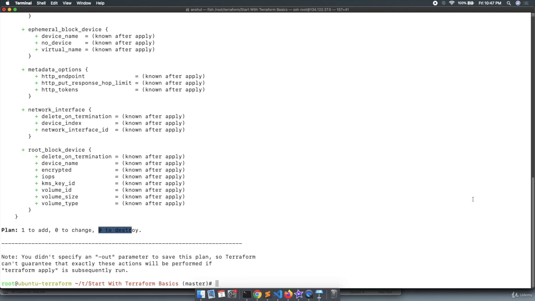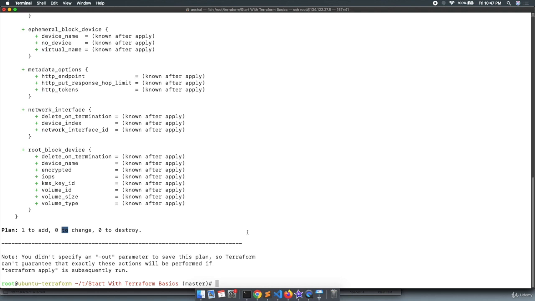Terraform apply will directly apply the changes which are part of the configuration file, but Terraform plan will display the changes before applying them. This is very helpful in production. Whenever you are using Terraform in production or in your organization, it is always helpful to check the Terraform plan before applying it. Validate that plan. Let's create the plan, validate that plan, and then apply that particular plan. So the plan is 1 to add, 0 to change, and 0 to destroy.